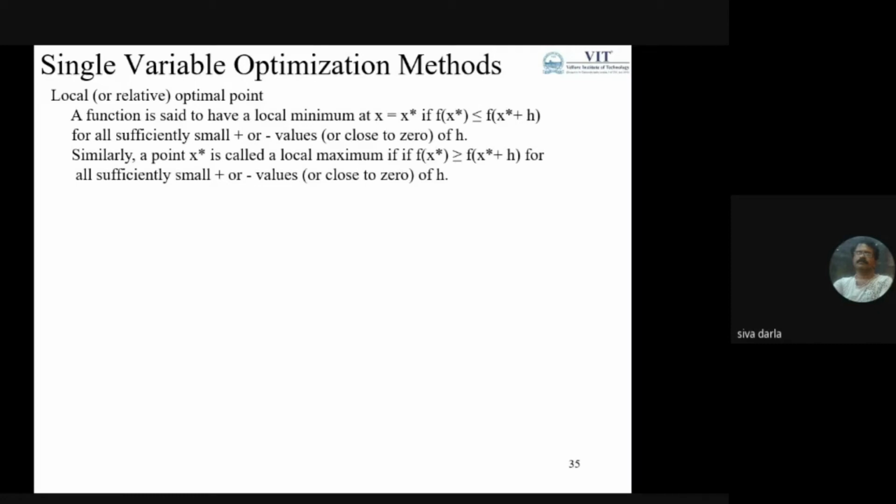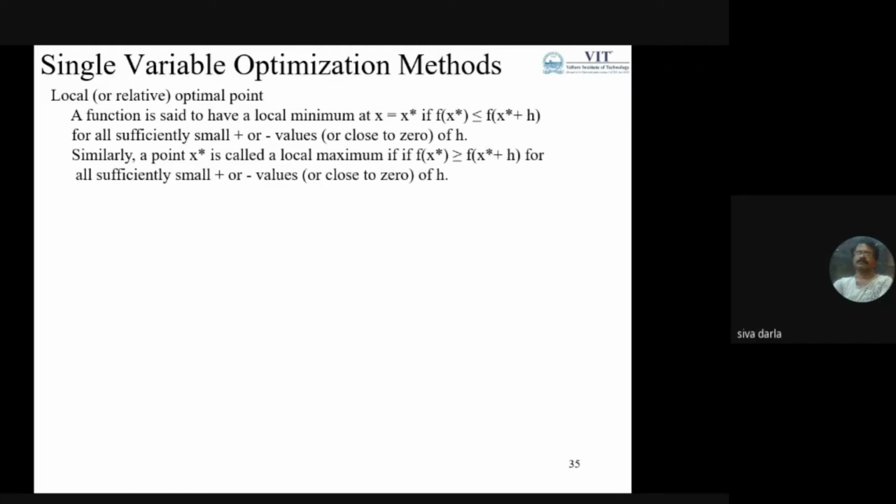function is said to have a local minimum at x star if f of x star is less than or equal to f of x star plus h for all sufficiently small h, maybe closer to zero, a positive h or a negative h. If this is satisfied, then I can say it is a local minimum.